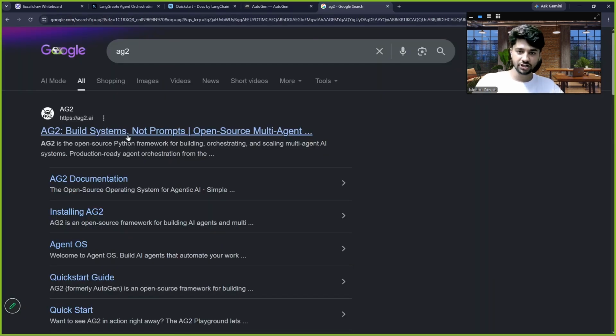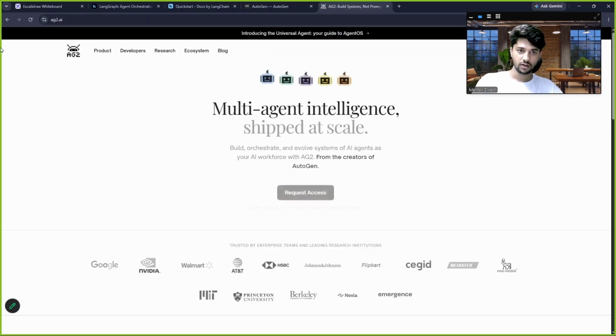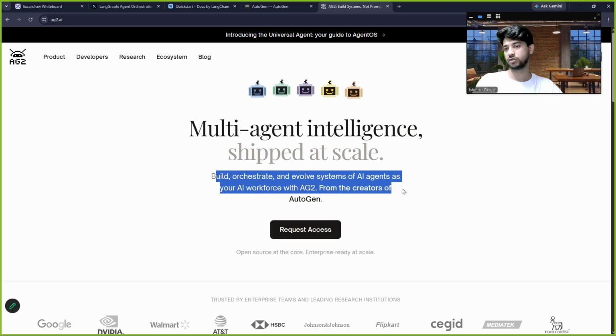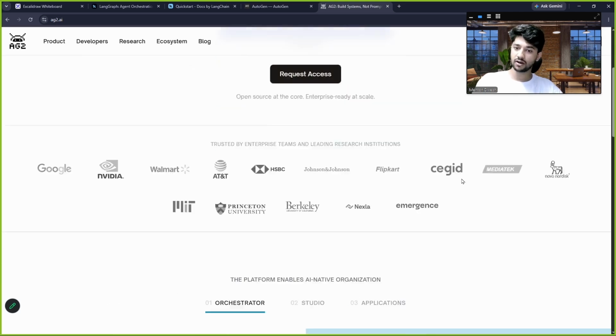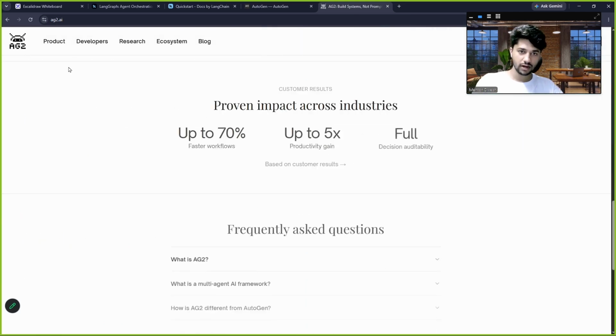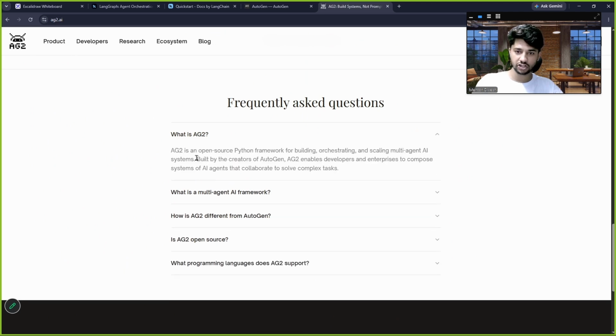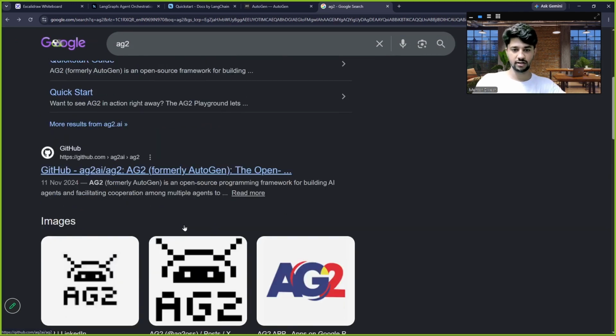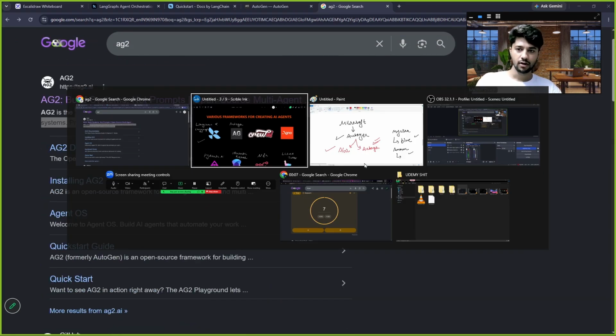We can talk about AG2. See, build, orchestrate, evolve systems as AI agents, your AI workforce. So this is also for making multiple AI agents in your own way, right? So you can read about this website as well, what is AG2, an open source framework. Okay, you can contribute and everything. You can read about this as well, right?